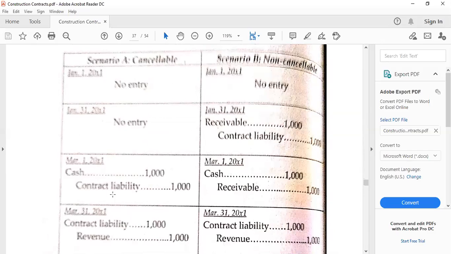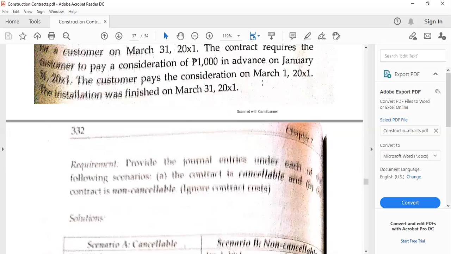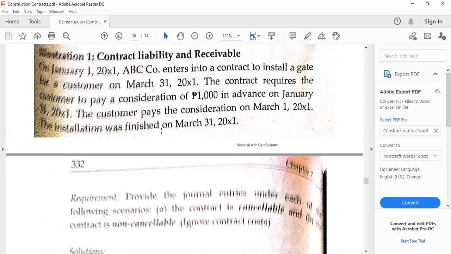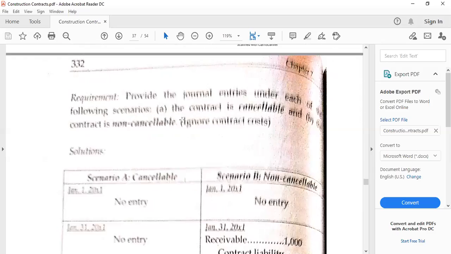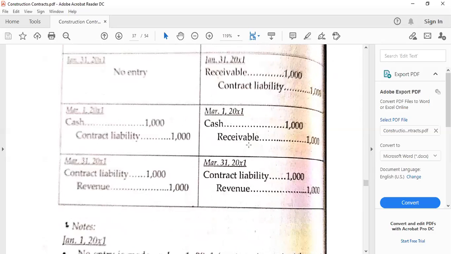But for the receipt of cash, it will be a contract liability. But if non-cancelable, by March 1, 20X1, there is the payment. So we are going to debit cash and then credit the receivable to close it, which is an entry that we have known from accounting 1.